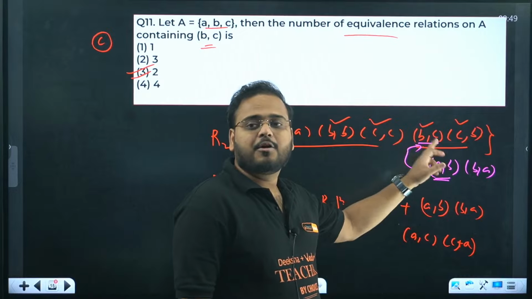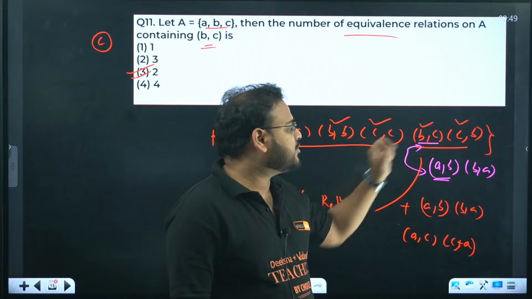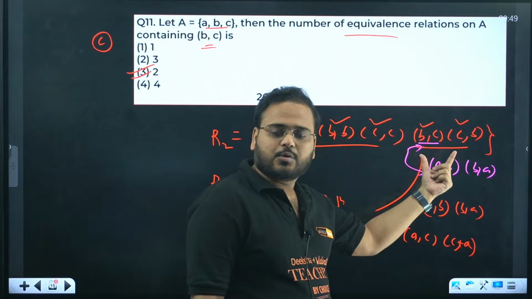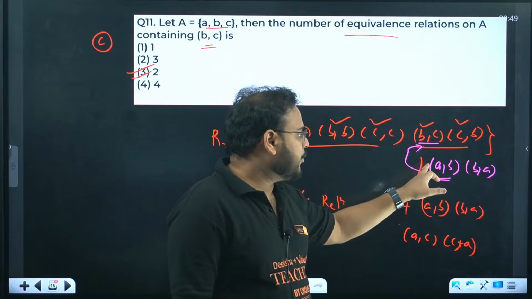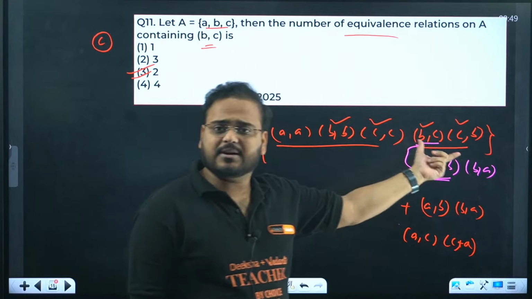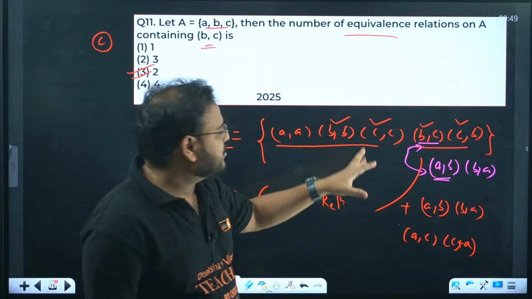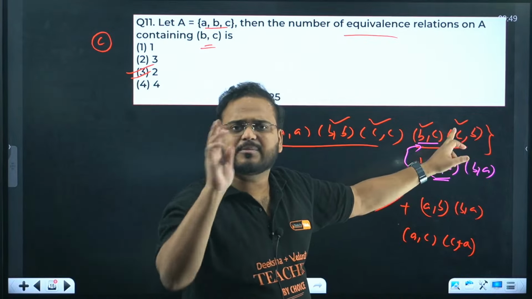AB and BC is there. For this to be a transitive relation, I should have AC also. If I take only AB and BA in this relation, if I add only this much, you get what? AB, because BC, CB has to be there. They have mentioned that BC is always present. So if BC is there, CB will be there to make it symmetric.